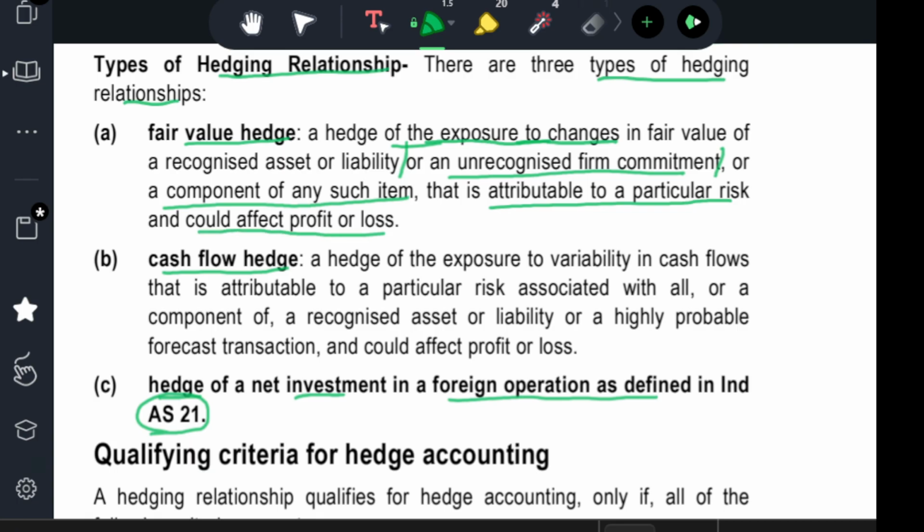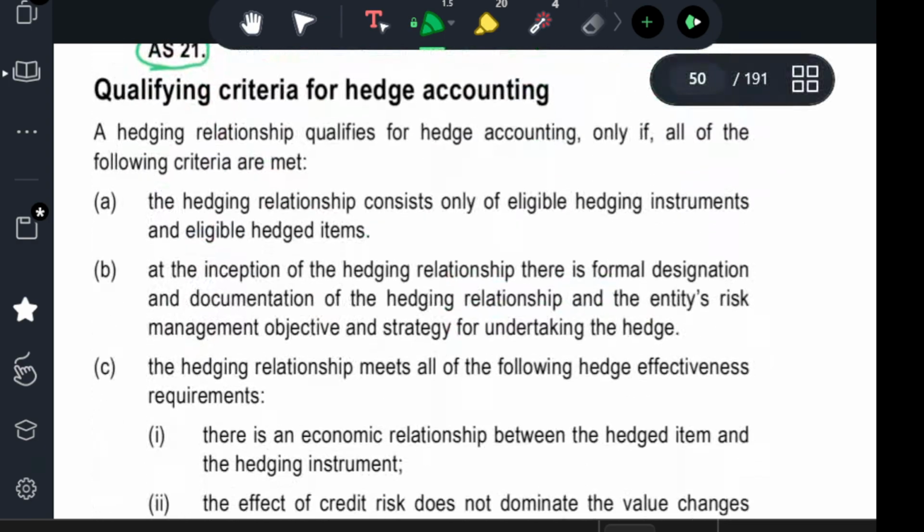Cash flow hedge. It is a hedge of the exposure to variability in cash flows that is attributable to a particular risk associated with all, or a component of, a recognized asset or recognized liability, or a highly probable forecast transaction, and that could affect the profit and loss account.